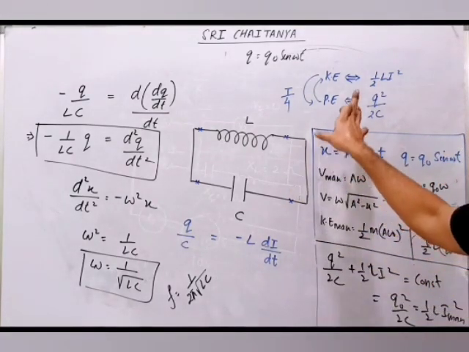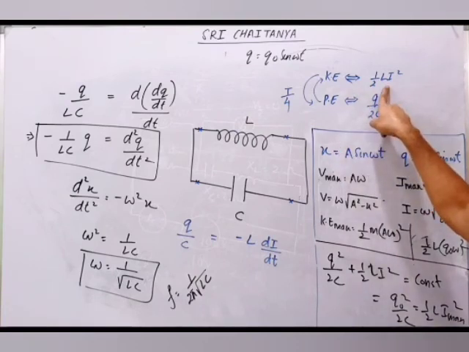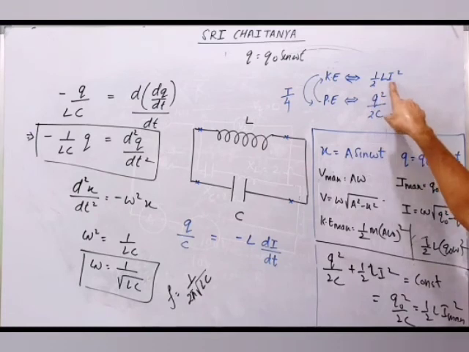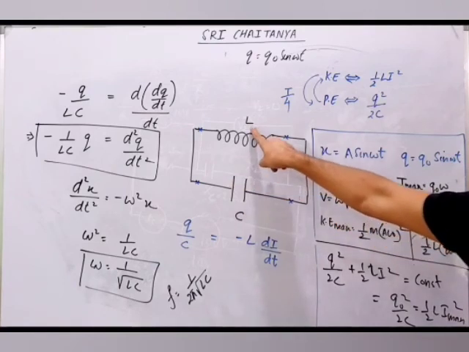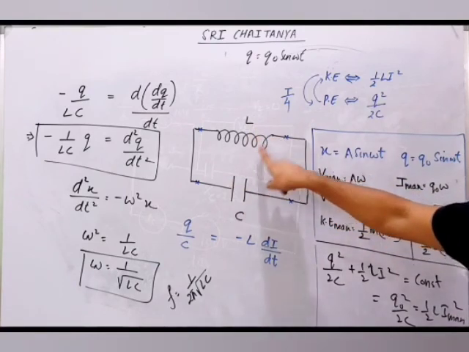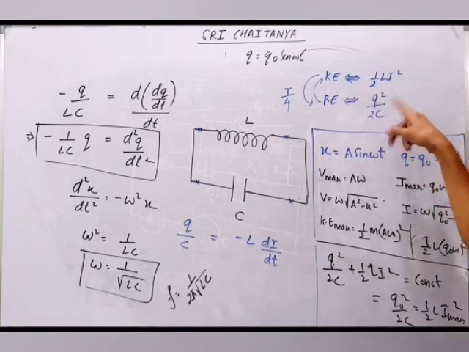Half L i square will be treated as kinetic energy, because it's the same as half m v square, and mass is the same as inertia of the circuit. Inductor is also known as the inertia of the circuit. So that's why kinetic energy comes here. Potential energy will be treated as Q square by 2C. Same type of results will come.